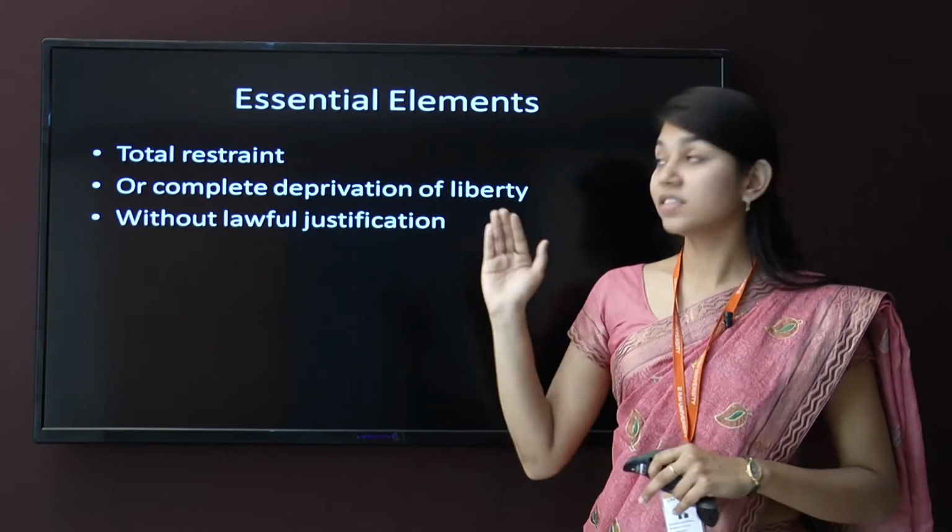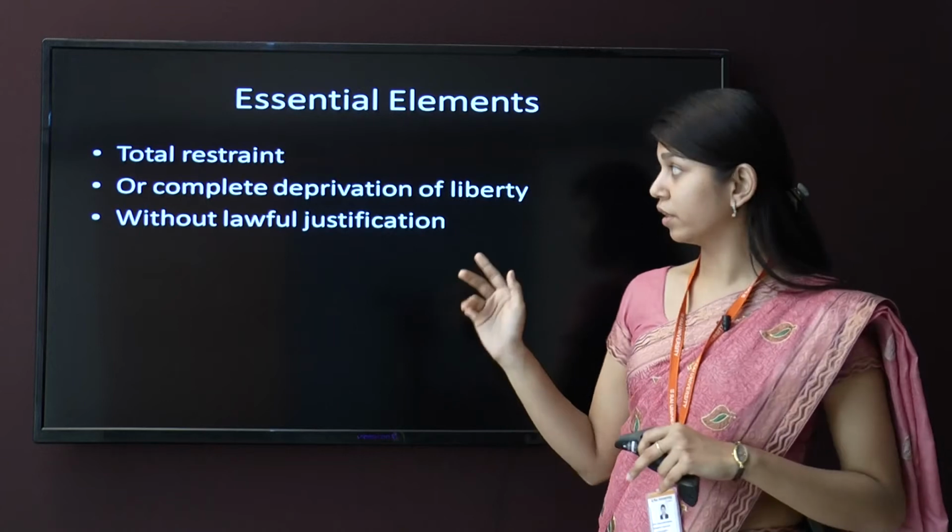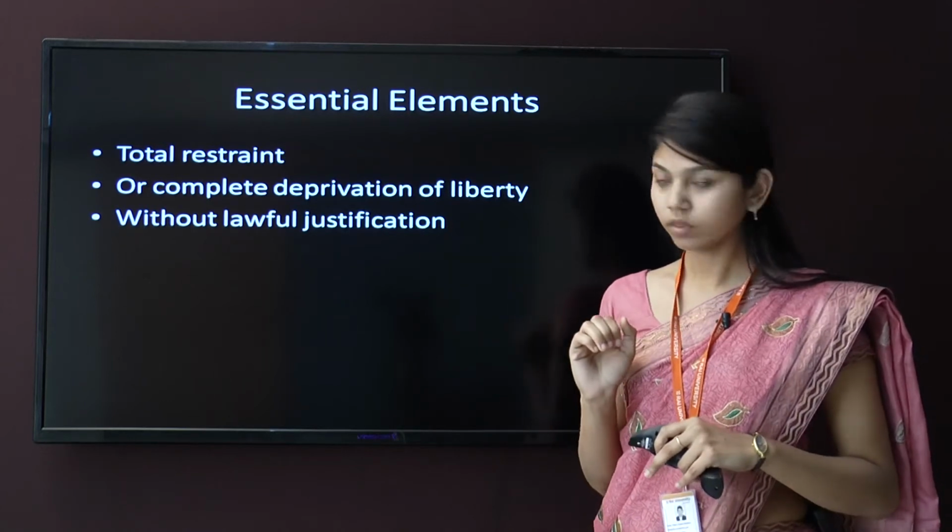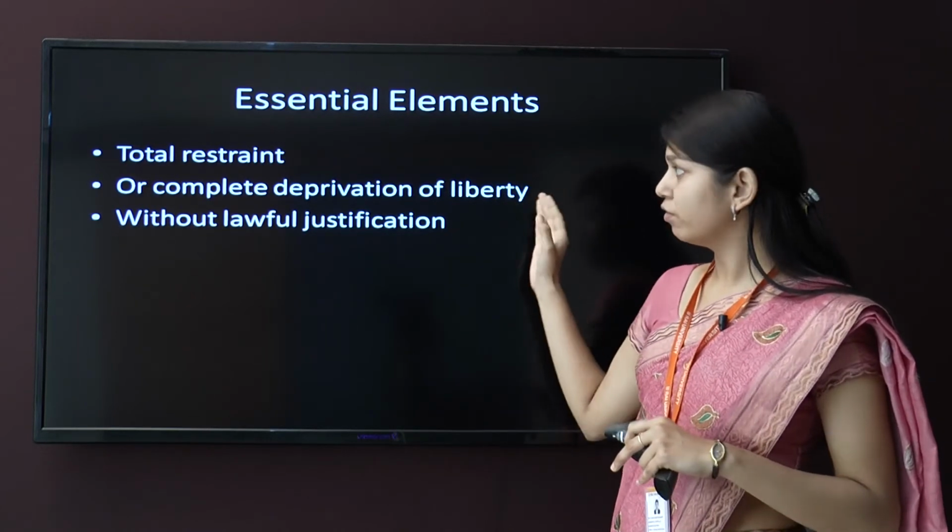Now we are going to see the essential elements of wrongful confinement. The first one is total restraint or complete deprivation of liberty.